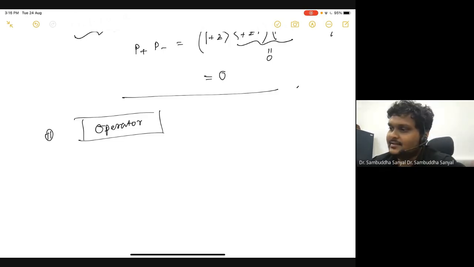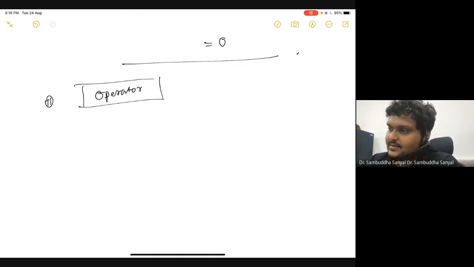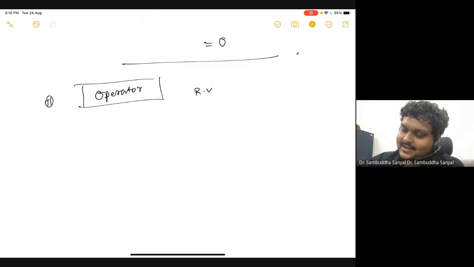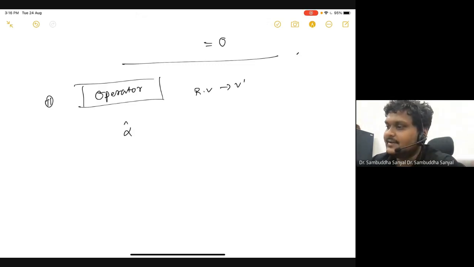Okay. So what is an operator? An operator acts on any vector and gives another vector. That is what you learned. Earlier we gave this example: R acting on V will give me some V prime. So let's formalize it. So let's say an arbitrary state, which is like some superposition state or something. Let's not talk about plus z and minus z. So let's talk about some arbitrary vectors phi and chi.